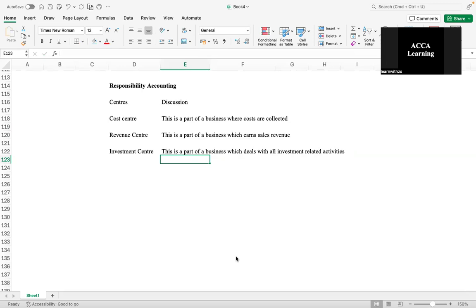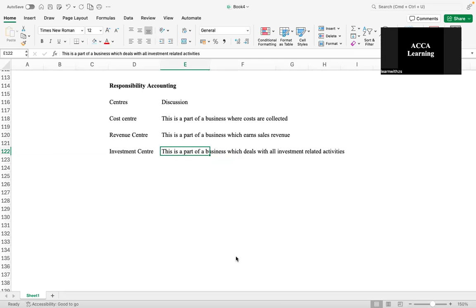Anything where you have to put money in, or where your money, or somebody else's money, is invested in your business. All of that. Who looks into all of that? Investment centers and all the departments under this. Think of this as a subsidiary company. Okay, the manager is responsible for both profit and investment.